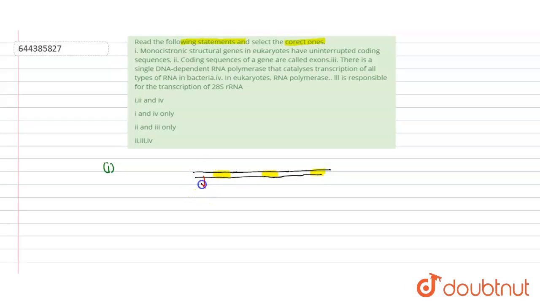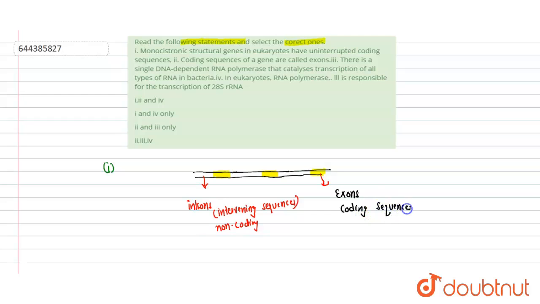this sequence, these are called the introns, or we can say the non-coding and intervening sequence, which are non-coding. Here, yellow highlighted, this is a coding sequence, or we can say the exon, these are exons. Exons are the coding sequence.